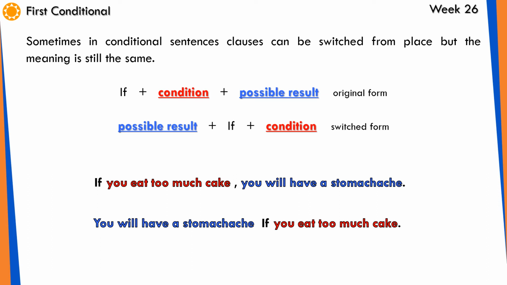Observe these examples. If you eat too much cake, you will have a stomachache. That's the previous sentence. Now look at this. You will have a stomachache if you eat too much cake. Observe how if is still working with the condition part. It's the same meaning, but the sentence is switched. That's the only thing.